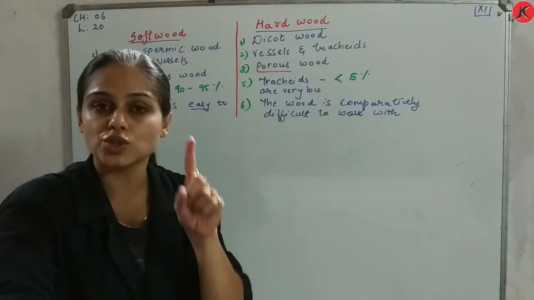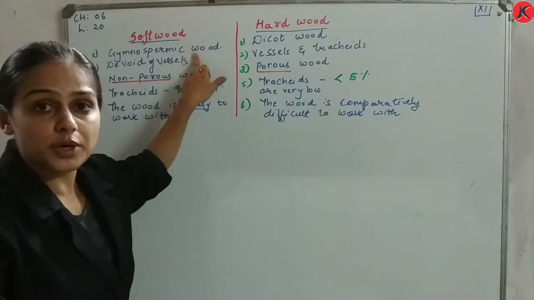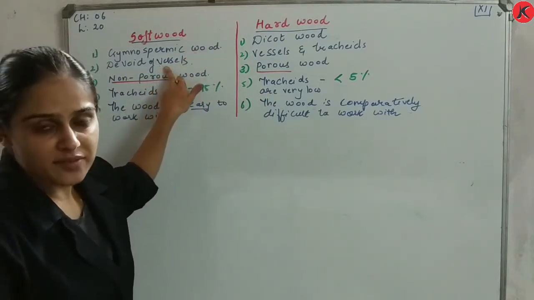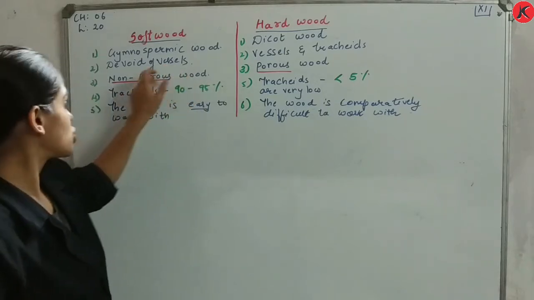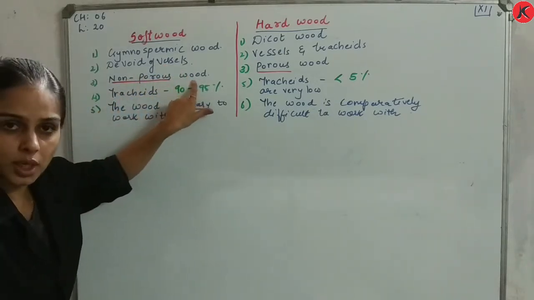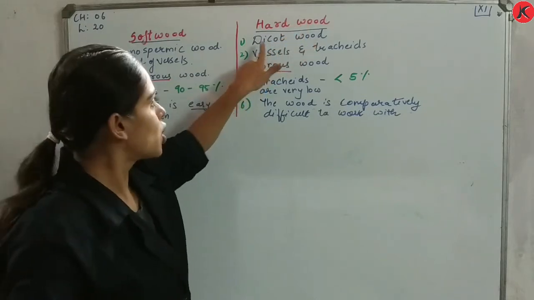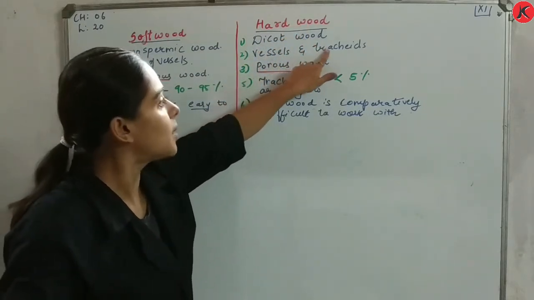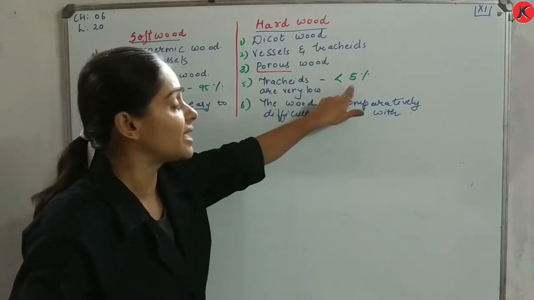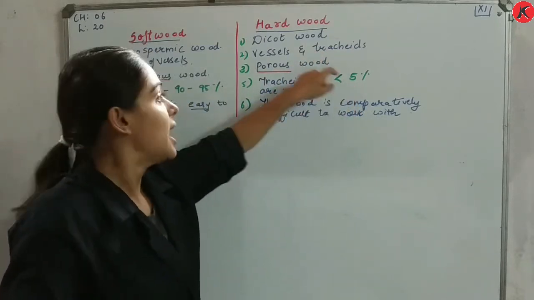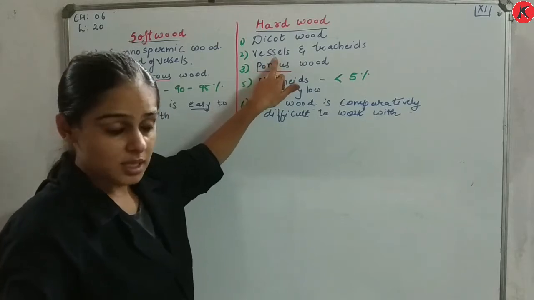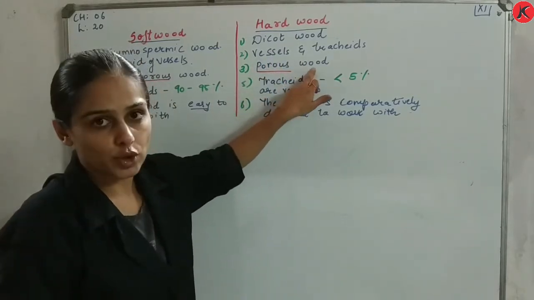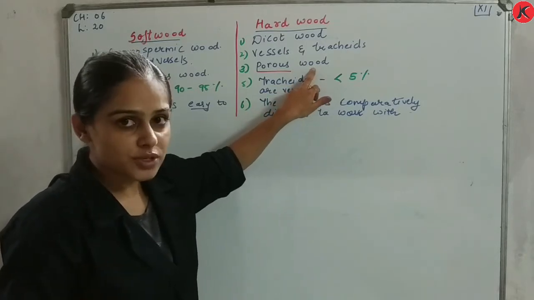Once again, softwood, gymnospermic wood. Why is it called soft? Because they are not having vessels, and so they are also called non-porous wood. Whereas hardwood is your dicot wood. They have vessels, right? The amount of tracheid is very low, less than 5%. And as they have vessels, they are also called porous wood. Am I clear? Any doubts in this?